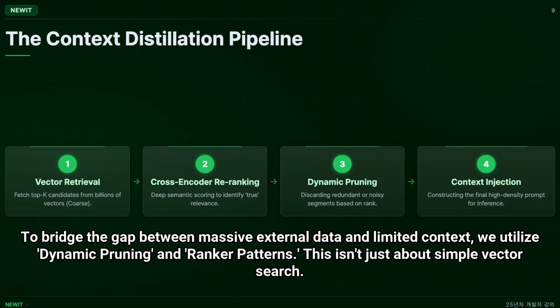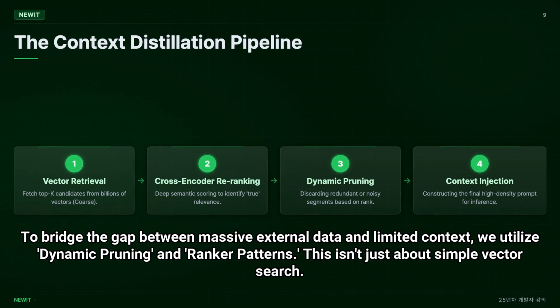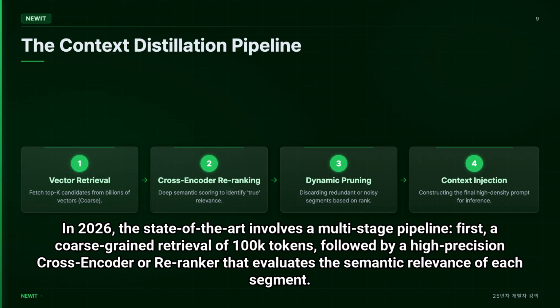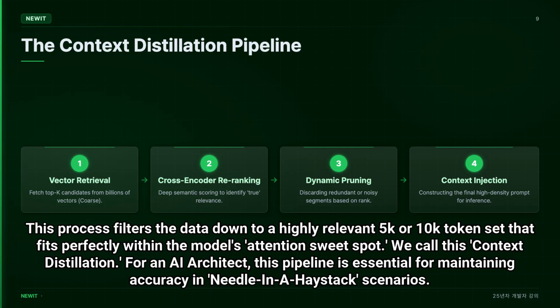To bridge the gap between massive external data and limited context, we utilize dynamic pruning ranker patterns. This isn't just about simple vector search. In 2026, the state-of-the-art involves a multi-stage pipeline. First, a coarse-grained retrieval of 100K tokens, followed by a high-precision cross-encoder or re-ranker that evaluates the semantic relevance of each segment. This process filters the data down to a highly relevant 5K or 10K token set that fits perfectly within the model's attention sweet spot. We call this context distillation.